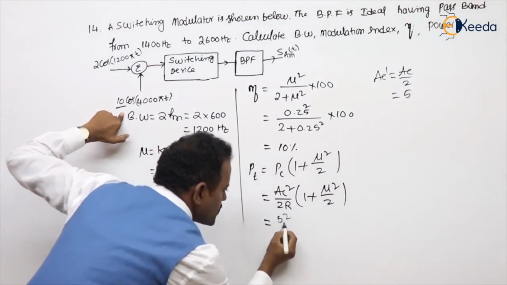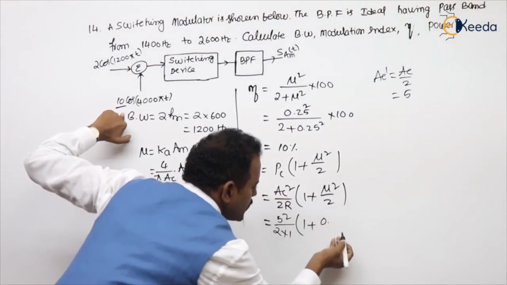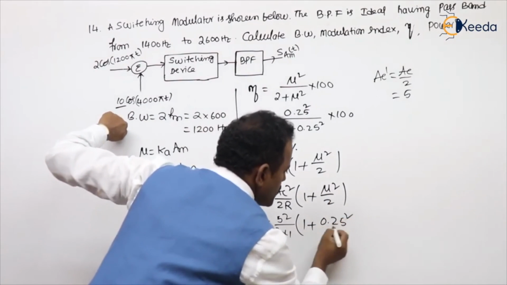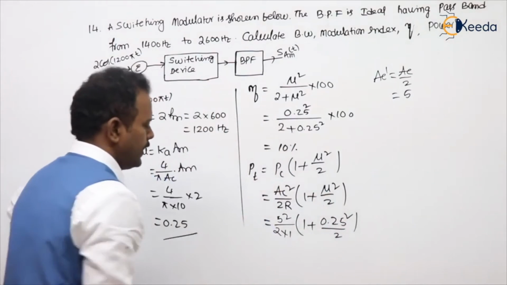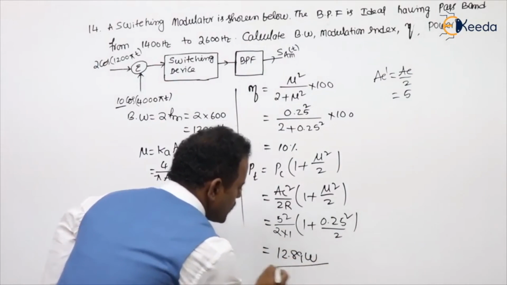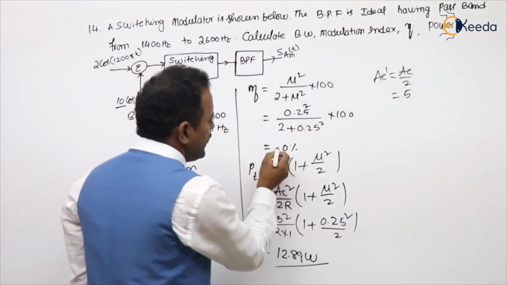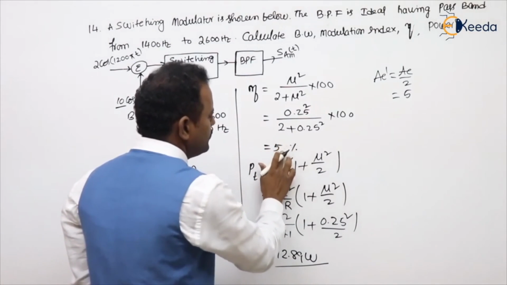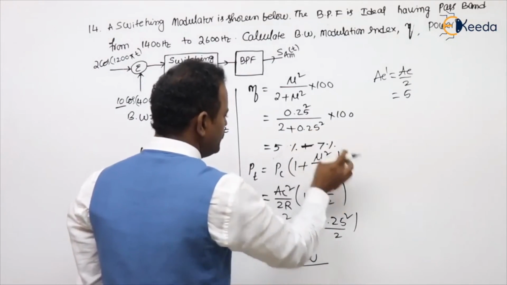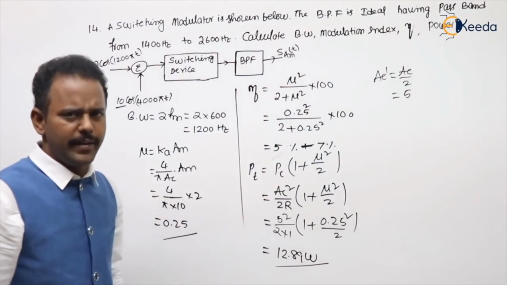So that is 5 square by 2 into resistance, which is not mentioned so take it as 1, into 1 plus 0.25, the mu value. So 0.25 whole square by 2. Then if you calculate this one, you will get 12.89 watts. Getting my point? Here, I think the efficiency will come approximately 5 to 7%, not exactly 10. Range of 5 to 7%. Please check this value. When using the efficiency formula, just use the calculator and you will get it.